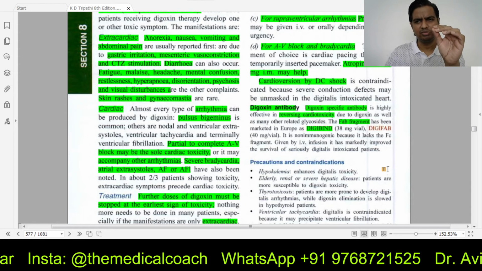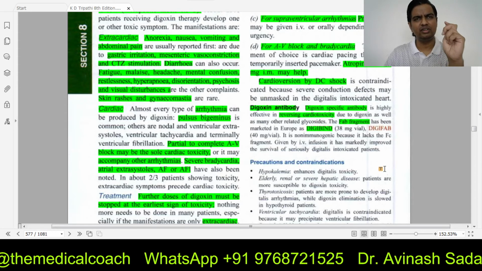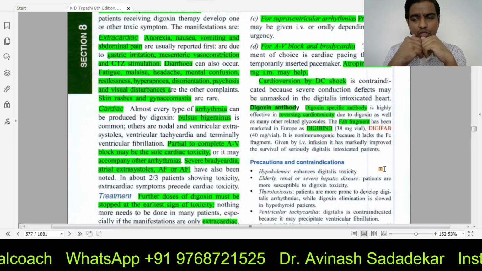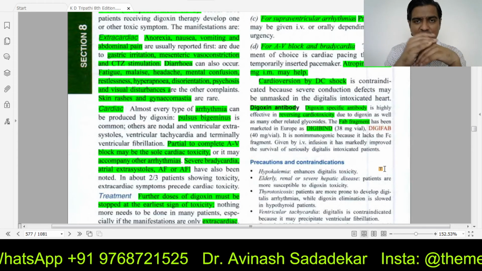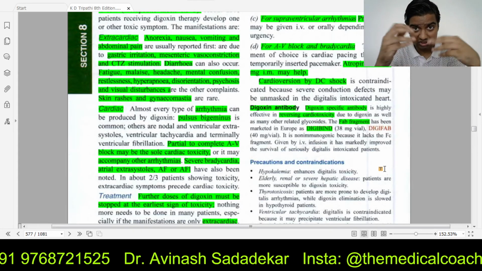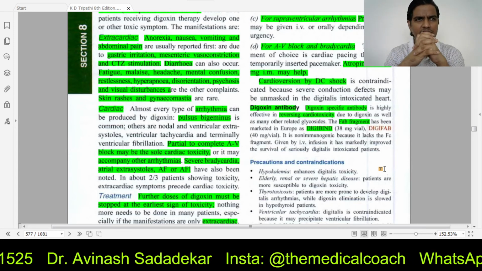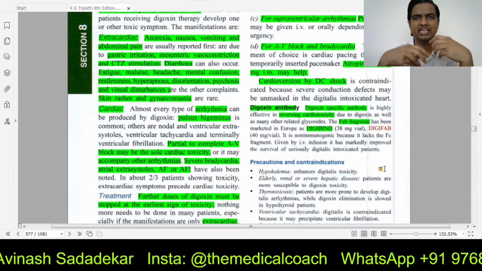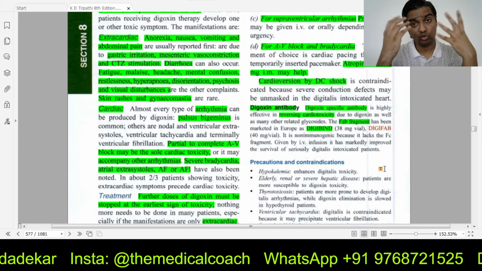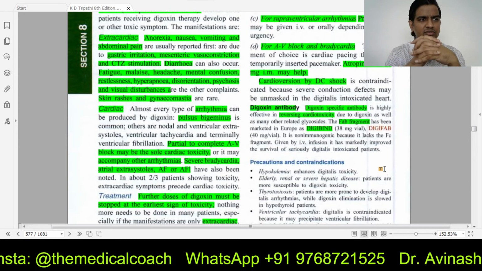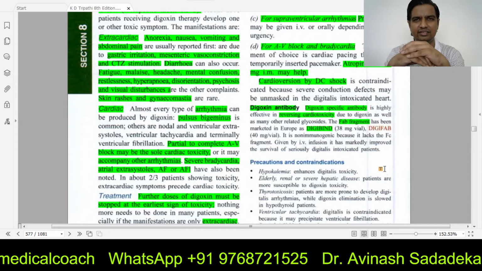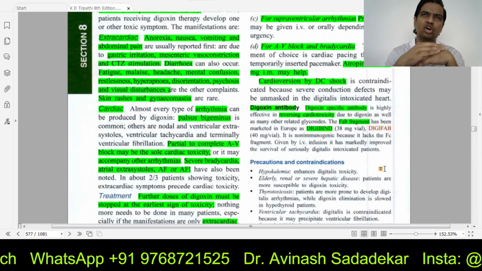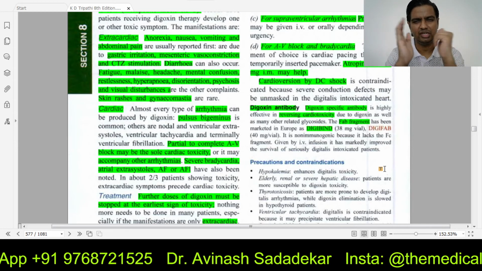There's a small problem here. This is actually an orphan drug. An orphan drug means that to manufacture this medicine and to distribute it, the amount the company has to invest is so high that the patient can really not buy this drug. It will become exorbitantly costly.